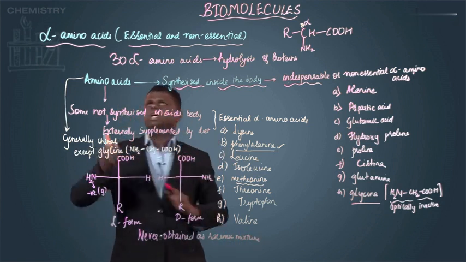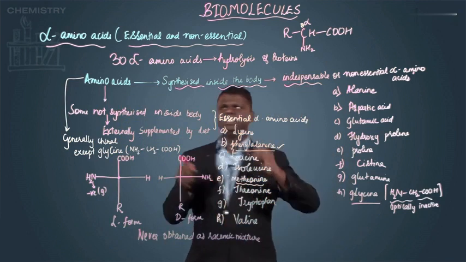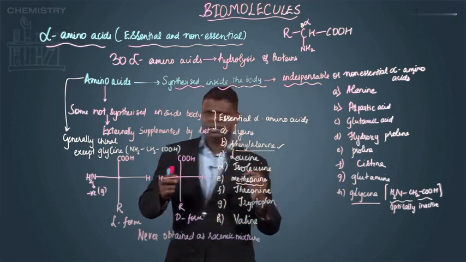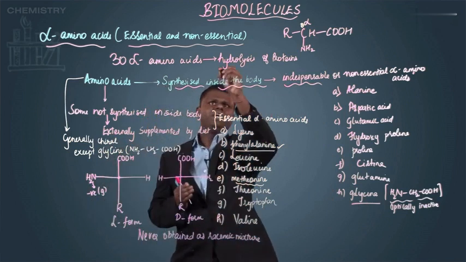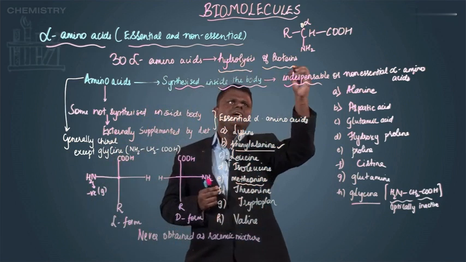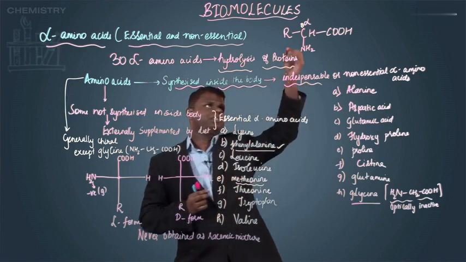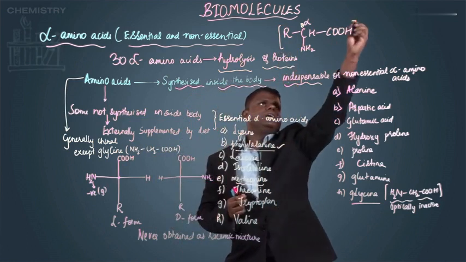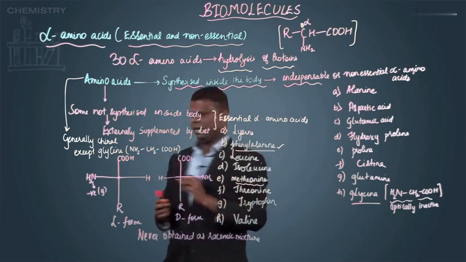Now this was about the essential and non-essential alpha amino acids. In the beginning, I mentioned that these are hydrolysis products of protein. What exactly do I mean by that? Let's try and understand. What exactly is an alpha amino acid? We already know that at the alpha carbon you have an amino linkage.